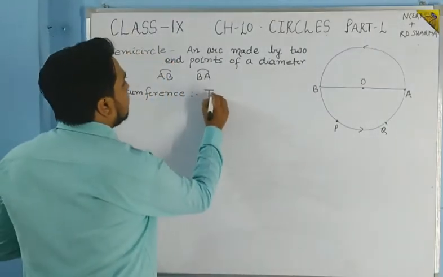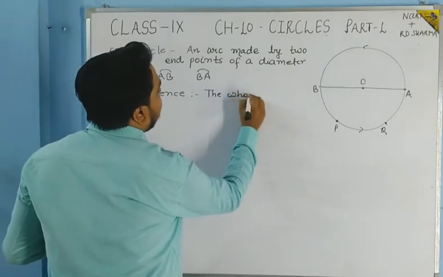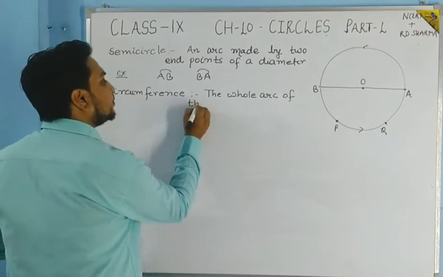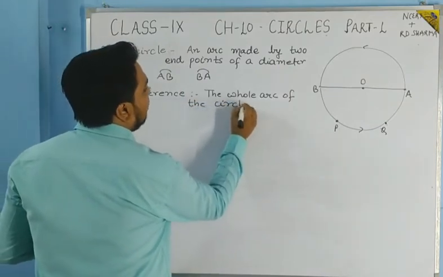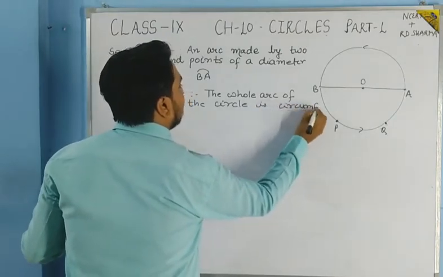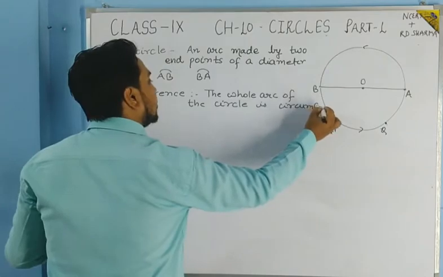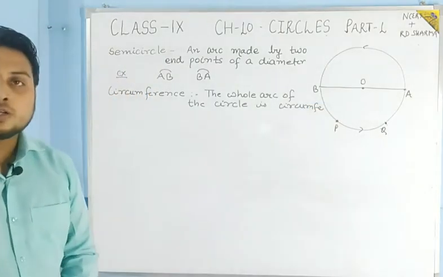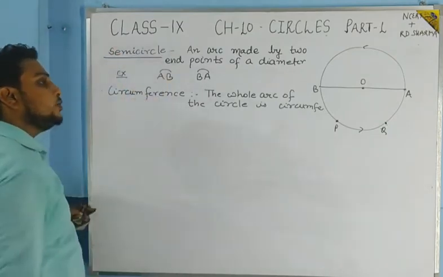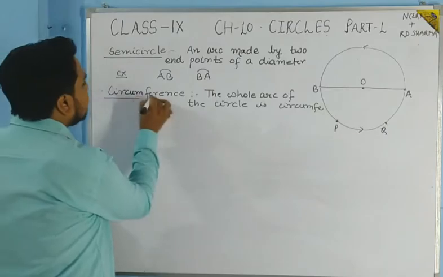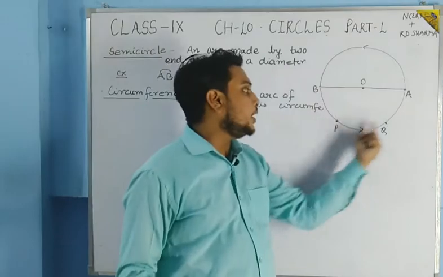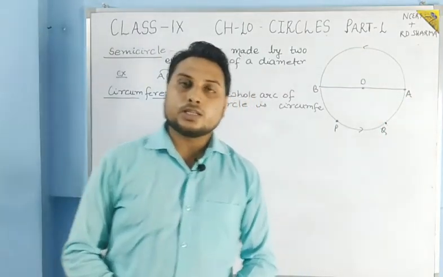So in the definition we can write: the whole arc of the circle is known as circumference of the circle. Students, so these two definitions: semicircle is made by the two end points of the diameter, and circumference is the whole circle, meaning the boundary of the circle.